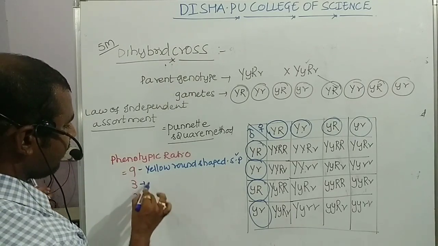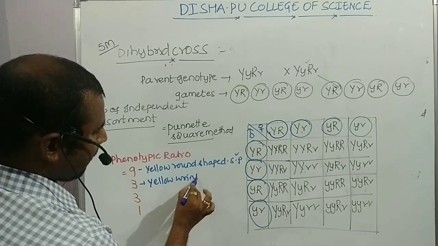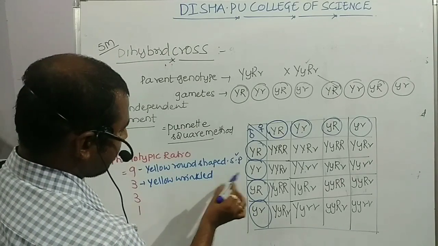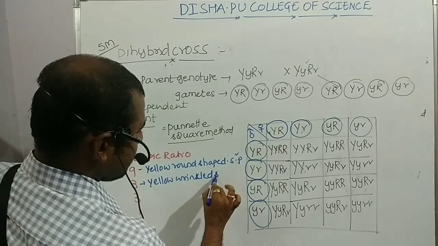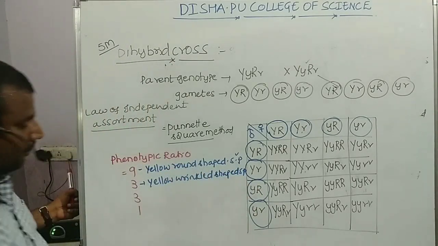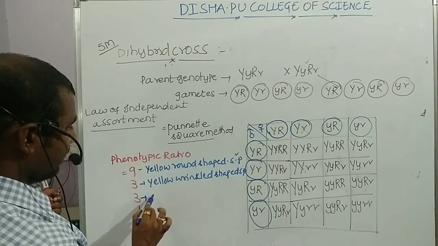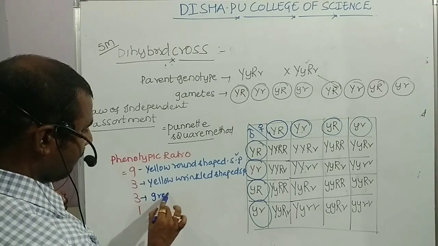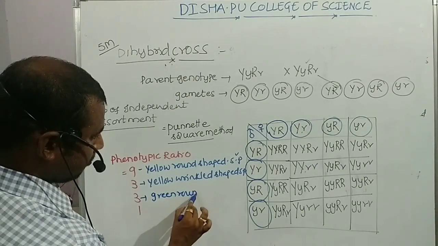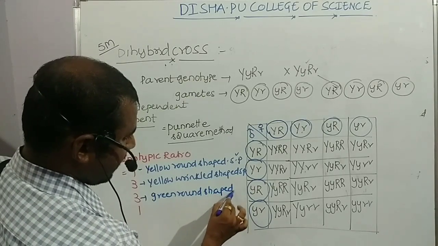Next, another 3 will be yellow wrinkled shaped seeded plants. Next, another 3 will be green round shaped seeded plants.